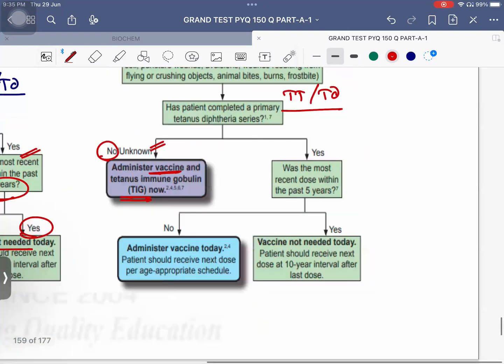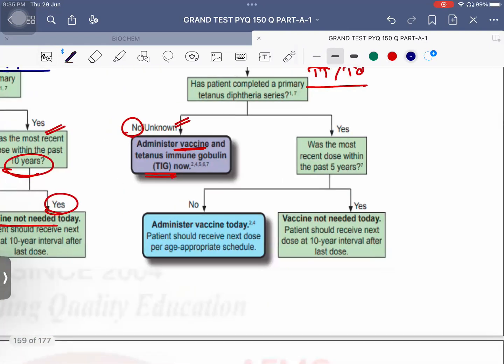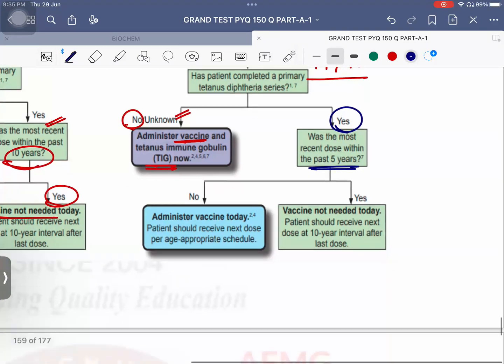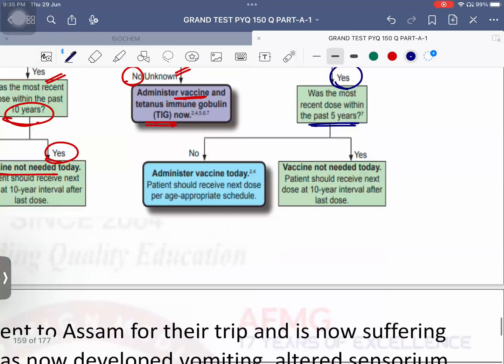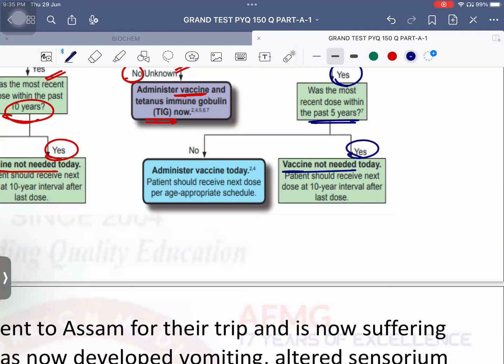That is why, if it was clean and minor, only the vaccine was required. Now, if he has taken the vaccine, you need to ask whether the vaccine was taken within 5 years or more than 5 years. If the vaccine was taken within 5 years, again, vaccine is not required today. But if the vaccine was taken more than 5 years ago, then we need to administer the booster dose today for sure. No issues with this.